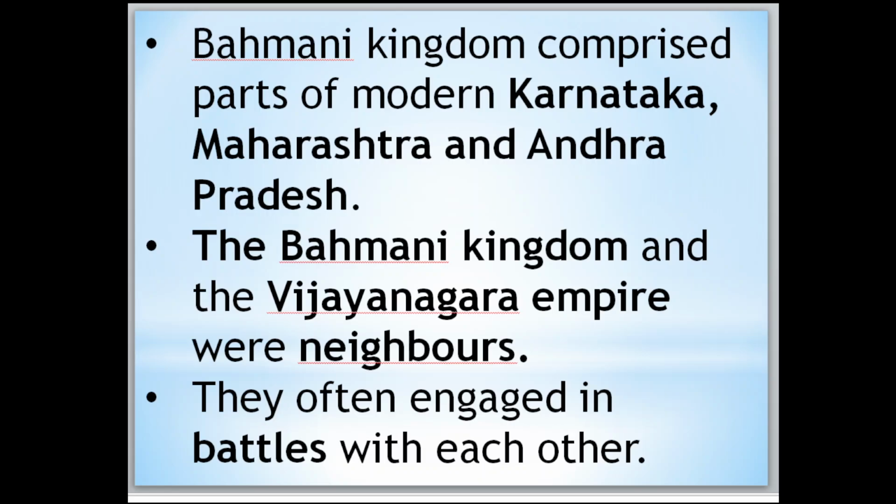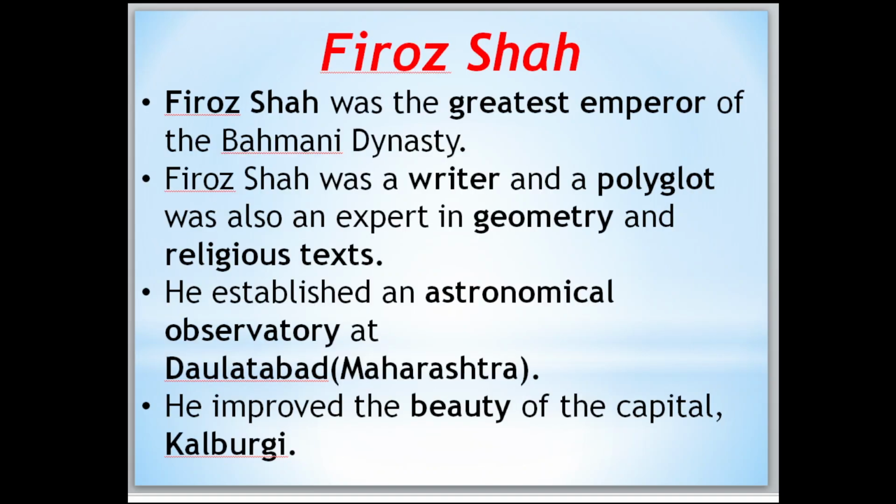The Bahamani kingdom and the Vijayanagara empire were neighbors and contemporaries, and they were always engaged in battles with each other. Now move to the next.